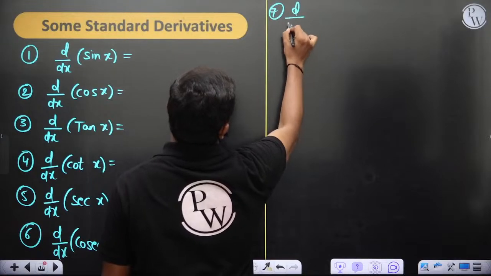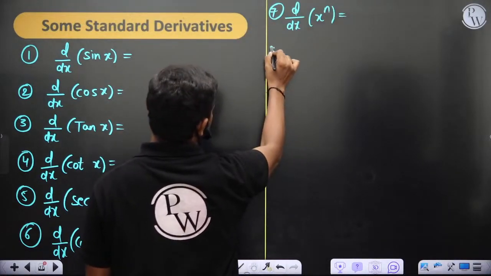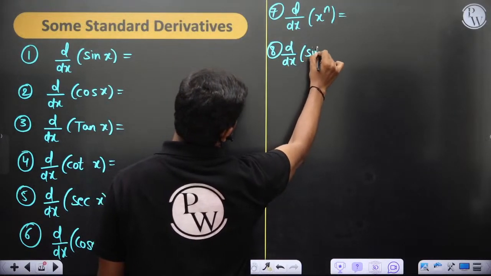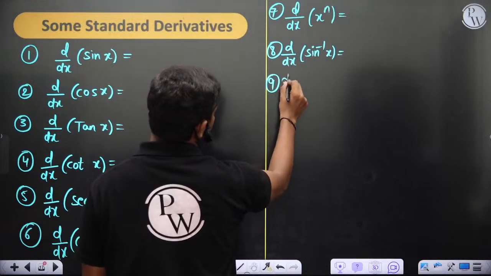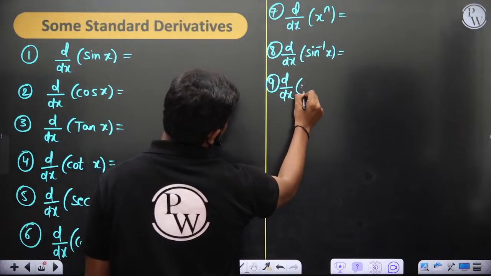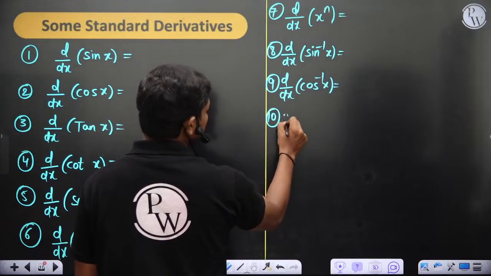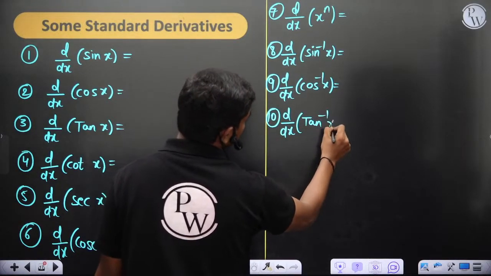d by dx of x power n, of course, this is also one thing. Then coming to the inverse trigonometric functions, d by dx of sin inverse x. All these are very important; we deal with these functions almost every day. Cos inverse x, I'm just giving the list so that it would be helpful to you, and many of you might have known this list previously.